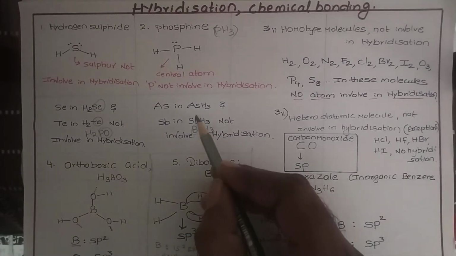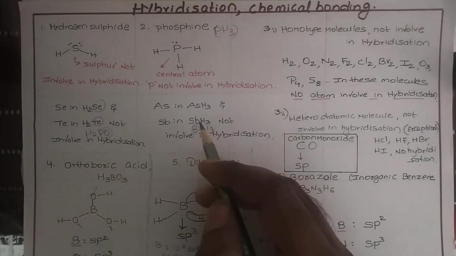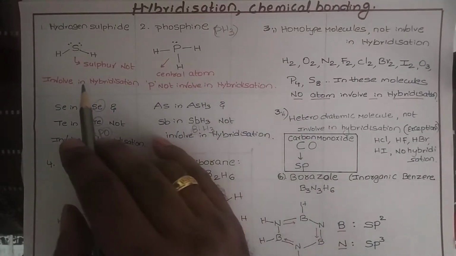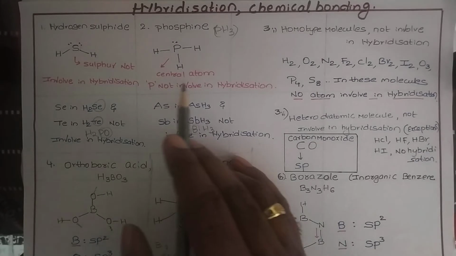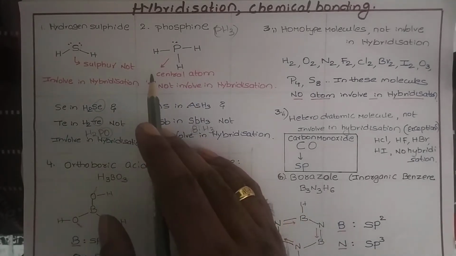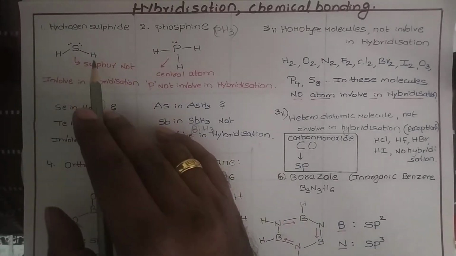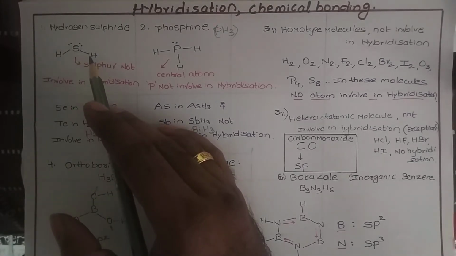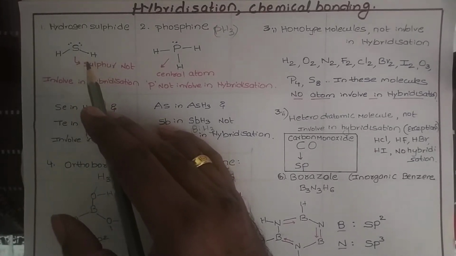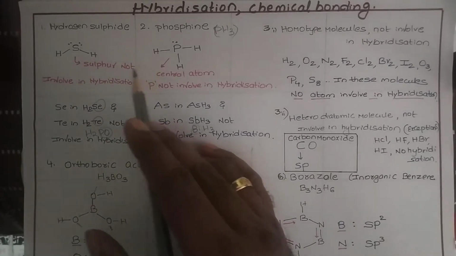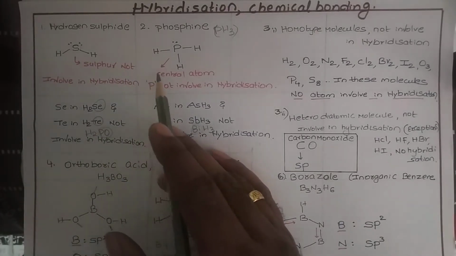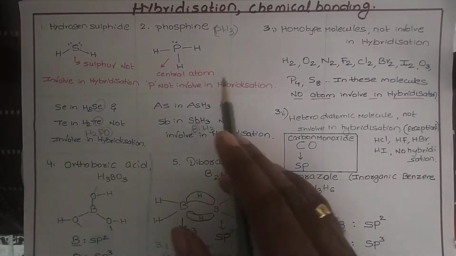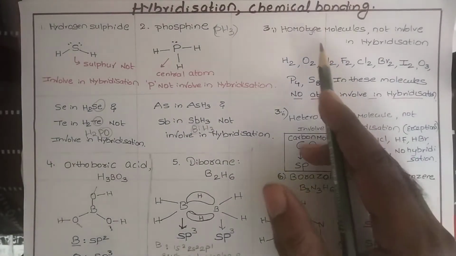In these, the central element is not involved in hybridization. Simply, they are formed by the overlapping of orbitals. The central atom and surrounding atom pure orbitals mix together to form their respective molecules. But the central atom is not involved in hybridization. This is one of the exceptions. Now come to the second exception.